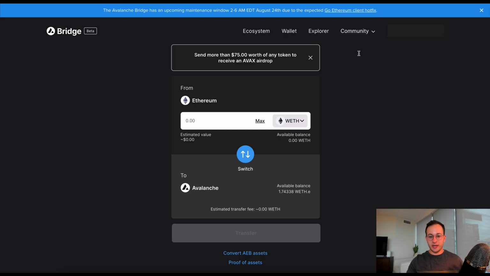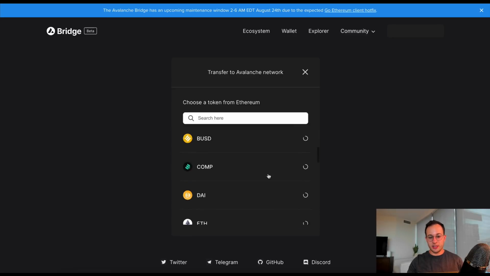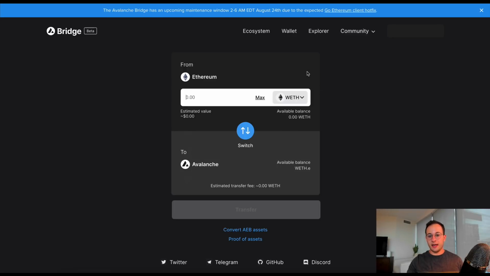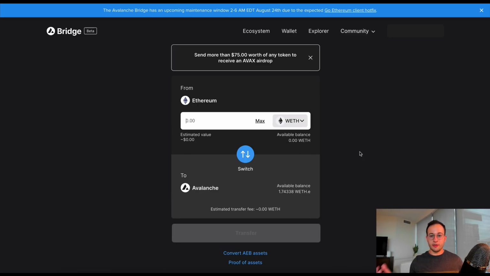So right now I'm on Ethereum mainnet, and basically I can pick any of these assets here. There's a huge list of assets, and I can just easily bridge them over to Avalanche. It only costs me about $5 worth of gas when I did this the other day. And the benefit here is if you bridge over more than $75 worth of assets, you get an AVAX airdrop. Now, the airdrop is going to be a trivial amount, but AVAX is the gas token for Avalanche.